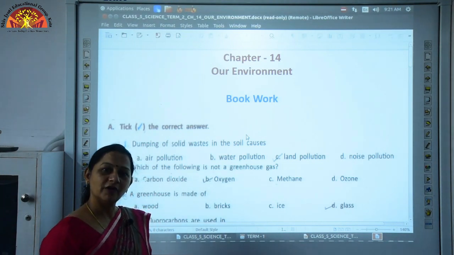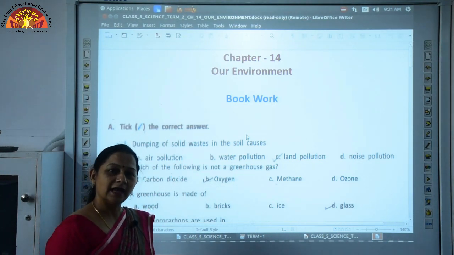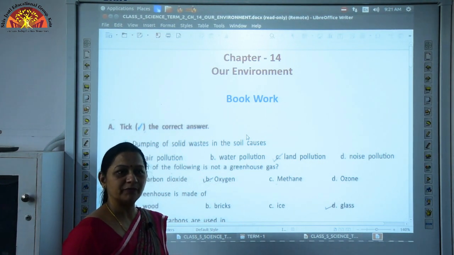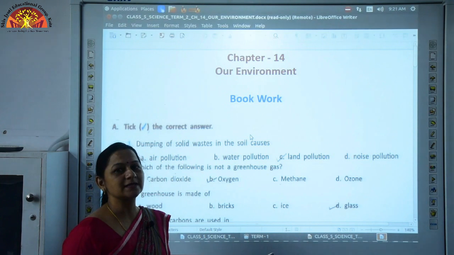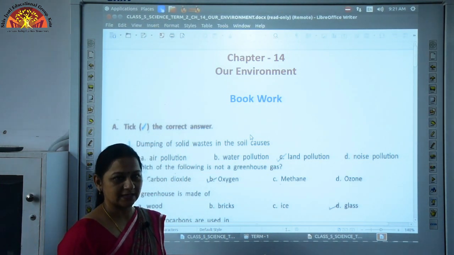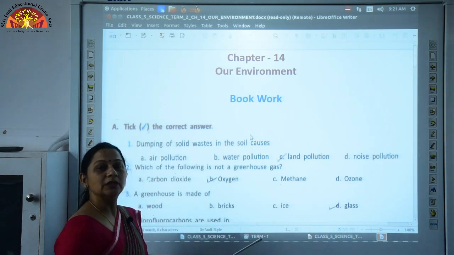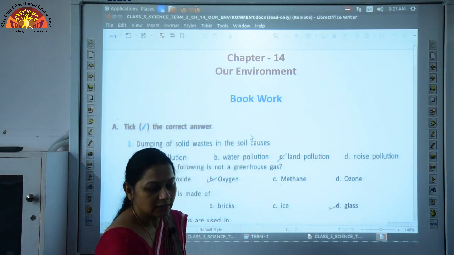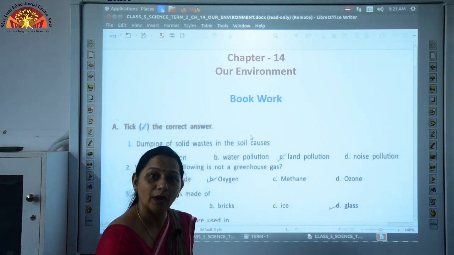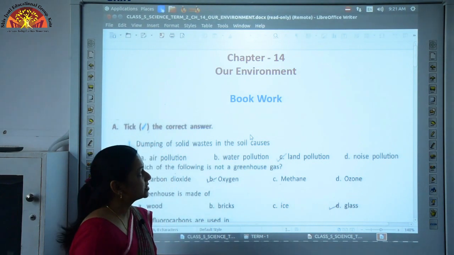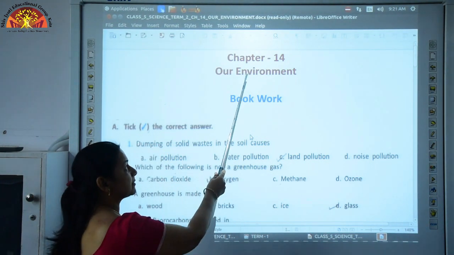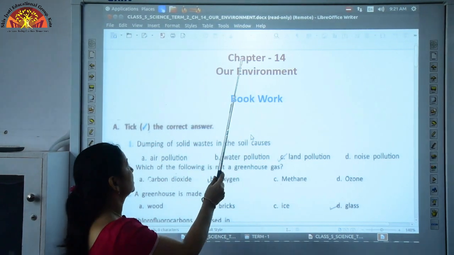We have already discussed the chapter, and in that chapter we had done the important topics, that is pollution, types of pollution, greenhouse gases, greenhouse effect, and global warming. So, let us do the bookwork and copywork given on page number 126 and 127, children. Let us start with bookwork first. We are doing chapter 14, our environment.